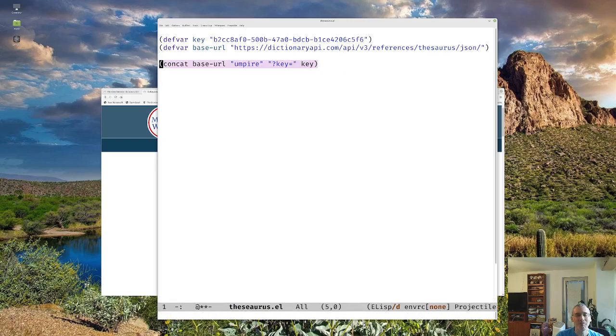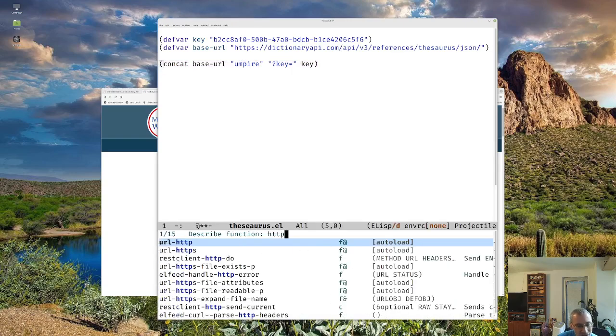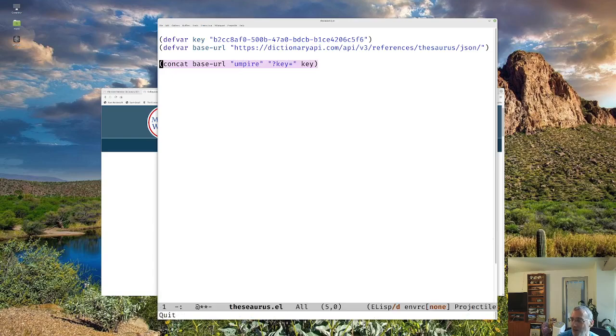And how do we pull this data from the website? I did a whole bunch of looking and Googling. I would look at the command Control-H F, describe function, for HTTP, and look through these. Anyway, I looked all over the place, and I ultimately came up with url-retrieve-synchronously.